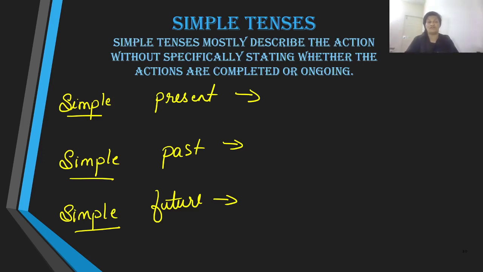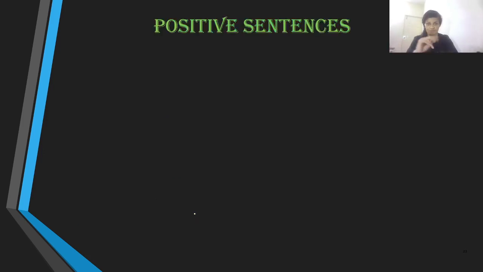We do not say the action is completed, or that the action is going on, but instead we are simply mentioning the action in its respective timeline. In present, we simply mention it in present, and in past, we simply mention it in past, and the same thing we are going to do in future as well.